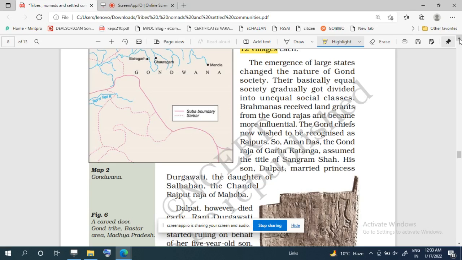Large states emerged, and accordingly the nature of Gond society also changed, and their society also started to divide into unequal social classes. The society which earlier was based on this concept of equality started to be divided into unequal social classes when it started to grow. जब वो बड़ा हो गया बहुत ही इसका गोंड किंगडम, तो वहाँ पर इनइक्वालिटी आने लगी.